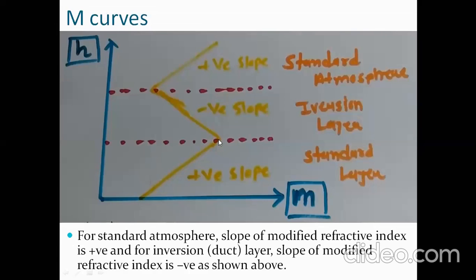Immediately it goes to negative in the duct propagated area. In the same way, once again it will go to positive slope like this. Okay, this is what happens with M curves. There is a small question on M curves coming several times. So if M curves is asked, you have to draw this diagram and explain with the same concept of duct propagation. Is it clear?